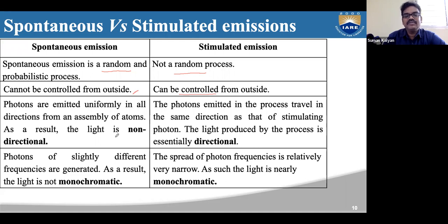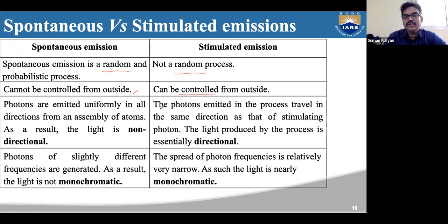So the emitted photons, the emitted light, the resultant of these photons will be non-directional, because the photons will be emitted in random directions. The intensity of the emitted light will also be very low.